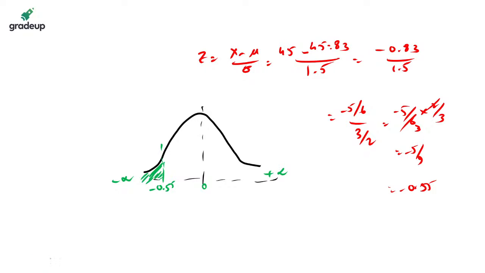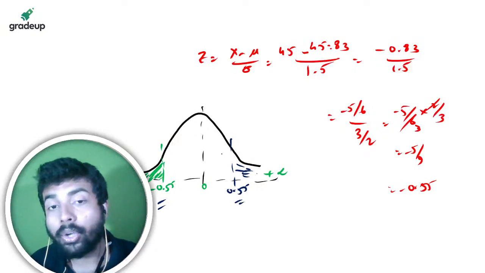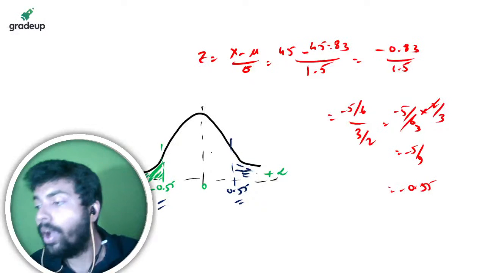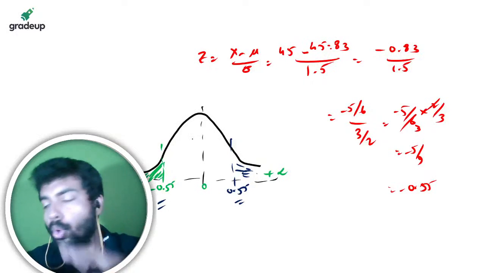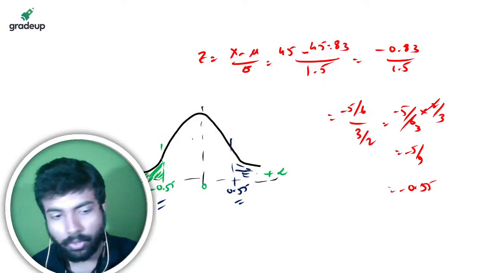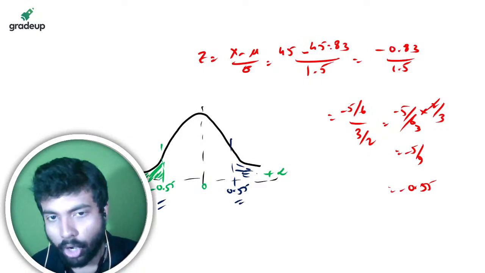So boss, if I can calculate the area under this particular curve, on this side, this is a symmetrical curve, right? So if this is minus 0.55, this is plus 0.55, and if you are getting the area under 0.55, and I subtract it from 1, the total area under the Gaussian curve is 1, okay, the probability distribution curve it is. So total area under the curve is 1, total probability is 1.